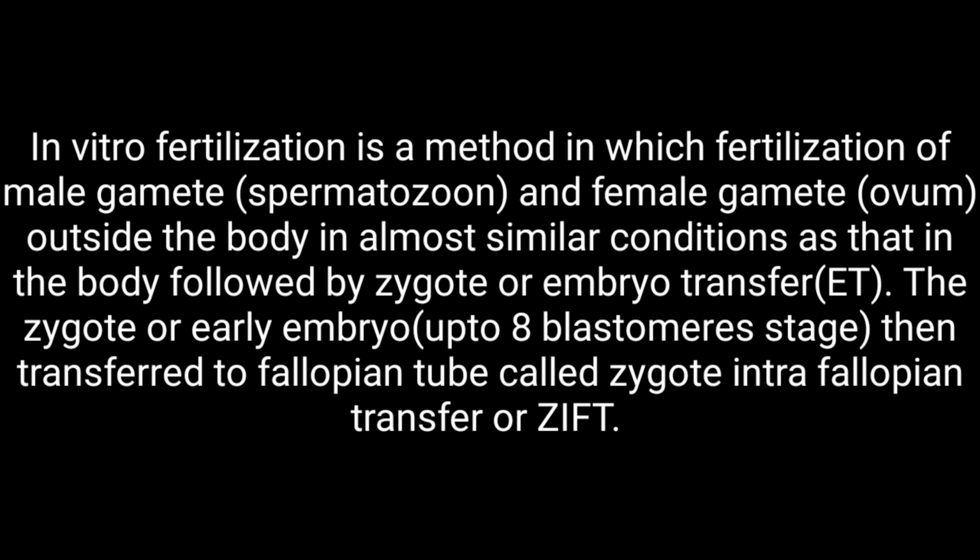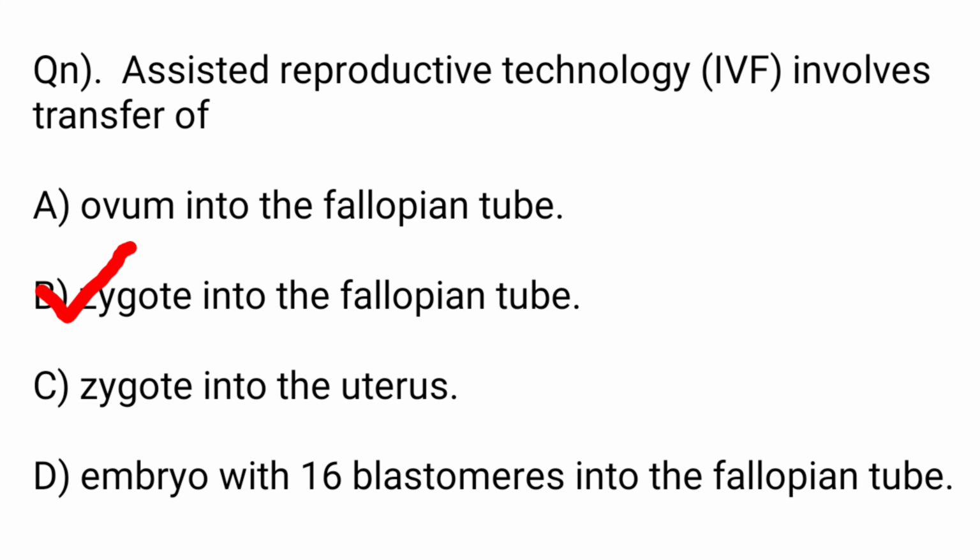In vitro fertilization is a method in which fertilization of the male gamete, spermatozoa, and the female gamete, ovum, occurs outside the body in almost similar conditions as that in the body, followed by zygote or embryo transfer. The zygote or early embryo up to 8 blastomere stage is transferred to the fallopian tube, called zygote intrafallopian transfer, that is ZIFT. Hence option B, zygote into the fallopian tube, is the right answer for this question.